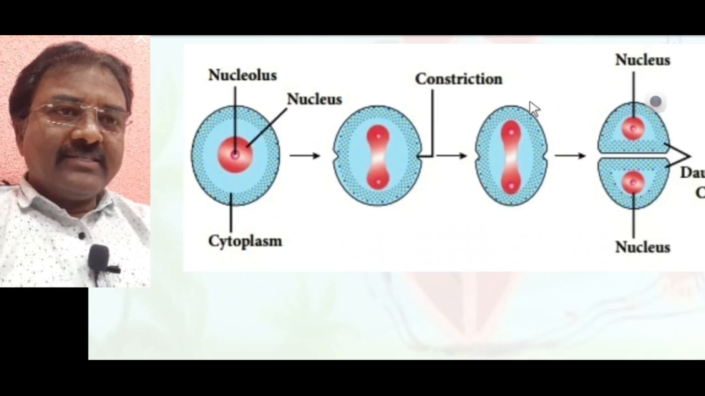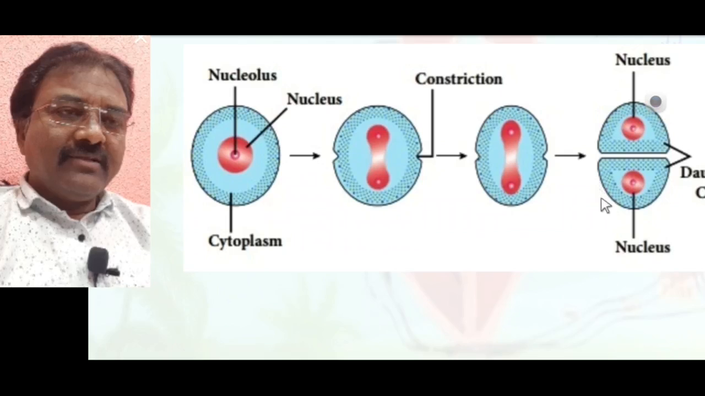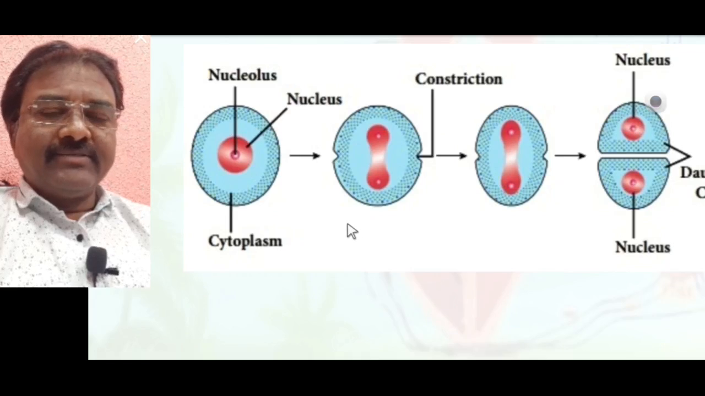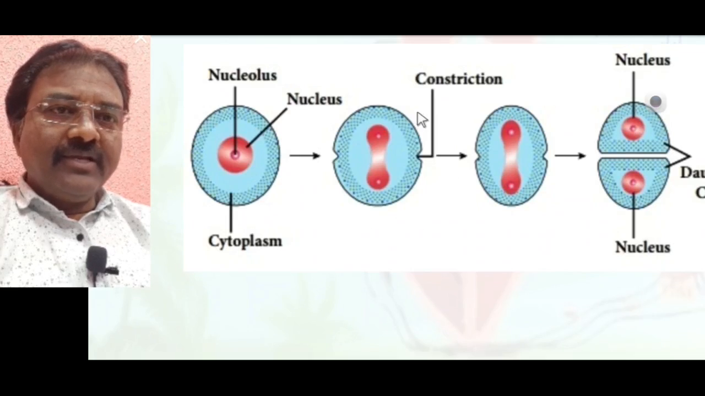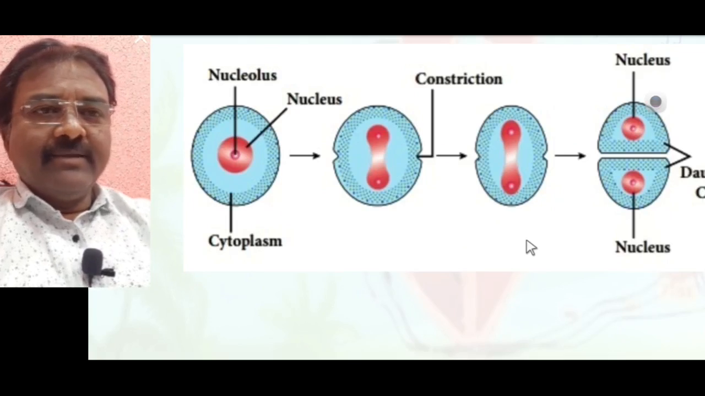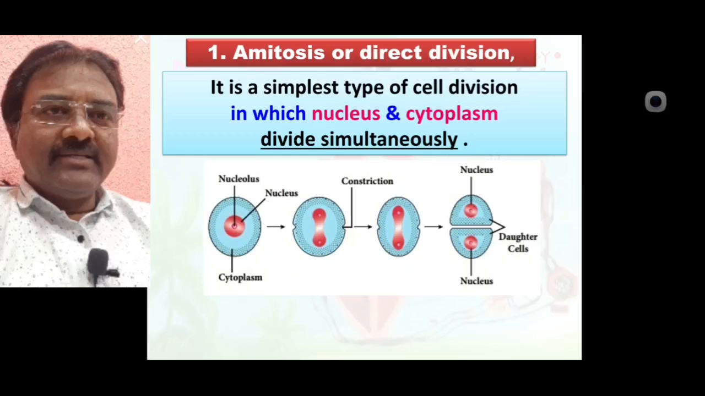Here it is clearly seen that the nucleus is constricted, and the cytoplasm is also constricted. Due to this, two daughter cells with two nuclei are formed, meaning each daughter cell contains one nucleus. Such type of cell division is called amitosis, a very simple type of cell division, in which nucleus and cytoplasm divide simultaneously. It is also called direct cell division.